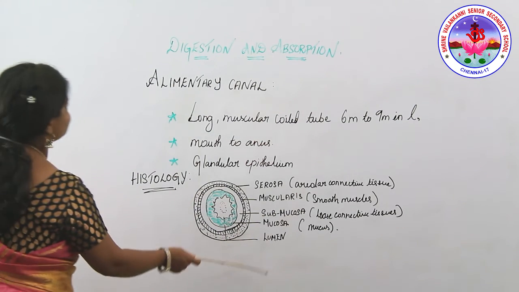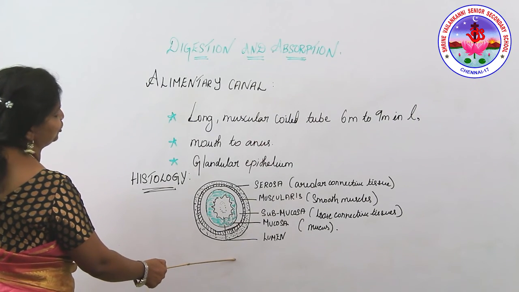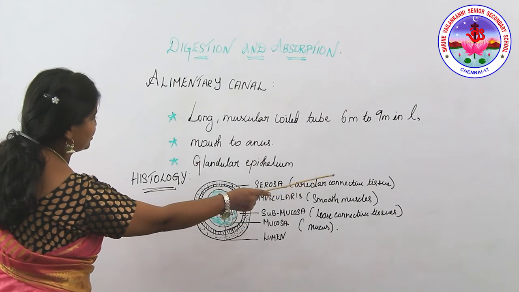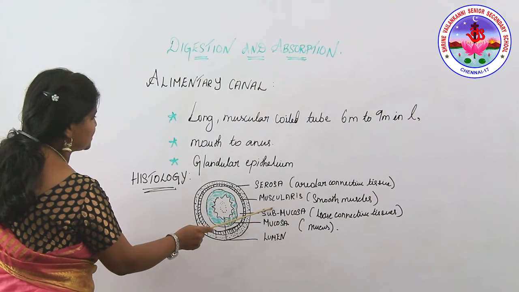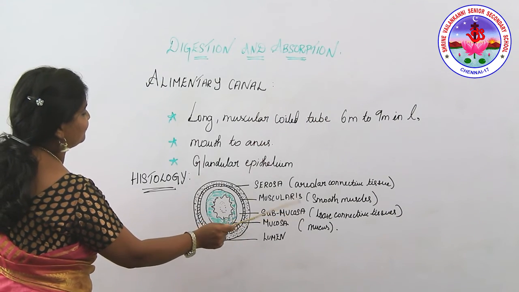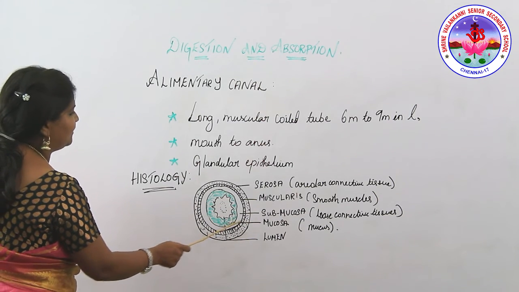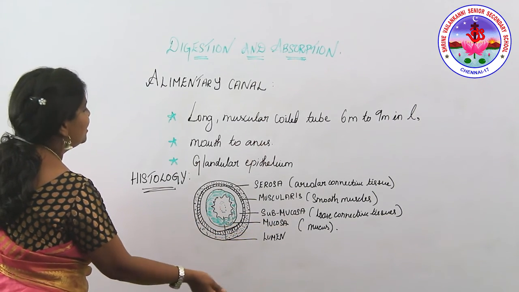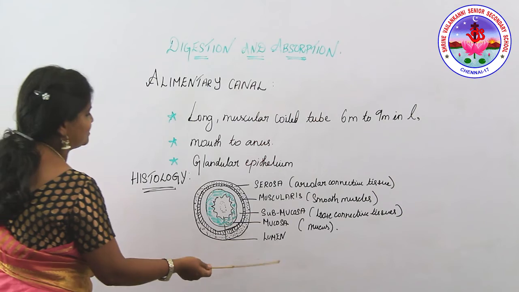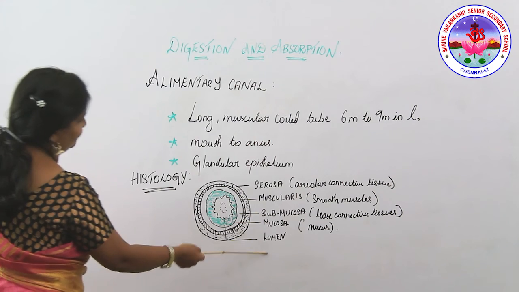This diagram shows the alimentary canal, the histology as seen under the microscope. The first layer, the outermost, comprises areolar connective tissue. The second layer is the muscularis, comprising smooth muscles. The third layer is the submucosa, which is made of loose connective tissue. The fourth layer is the inner layer, the mucosa, which produces mucus. Inside that is the lumen, which is nothing but the tubular cavity space. That's all about the histology of the alimentary canal.